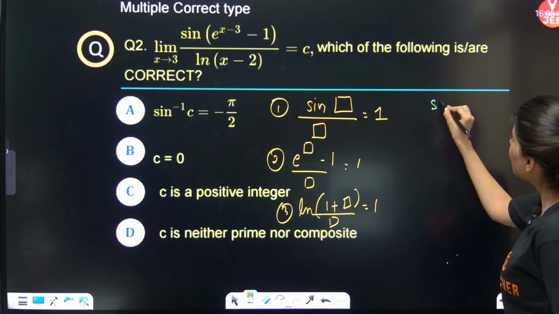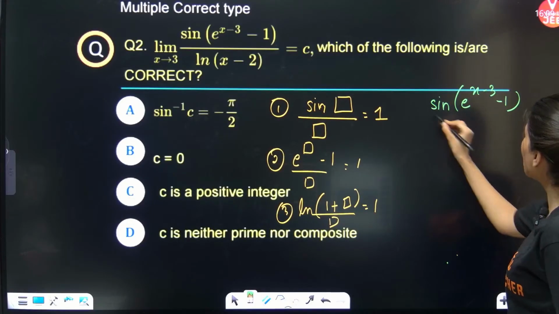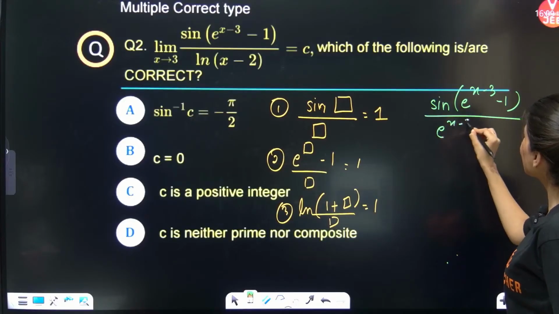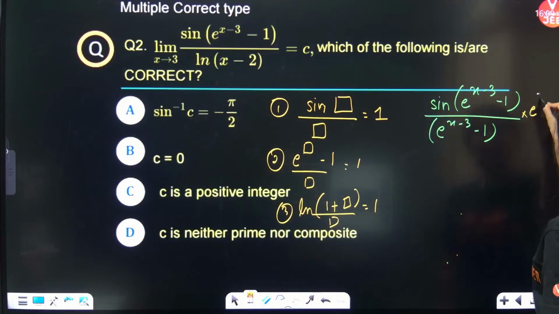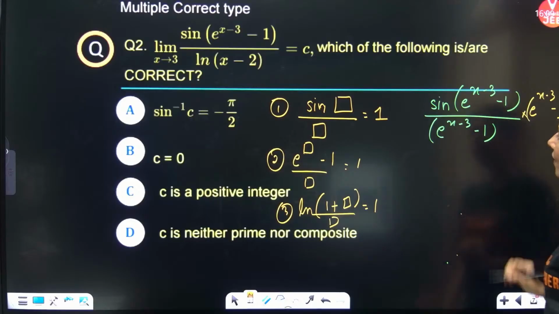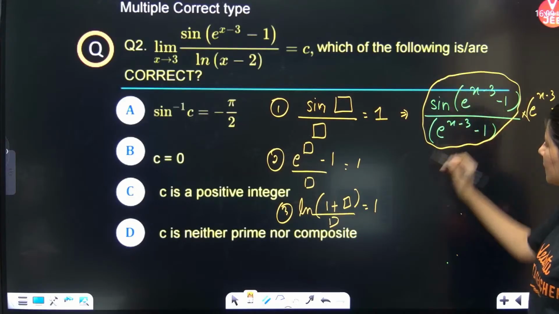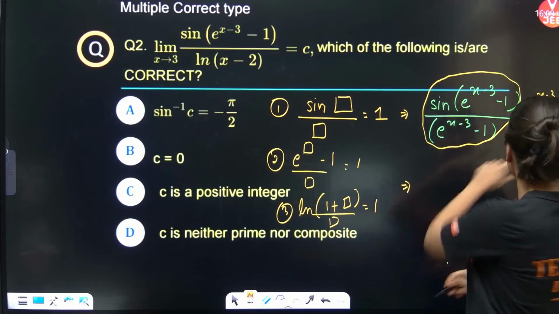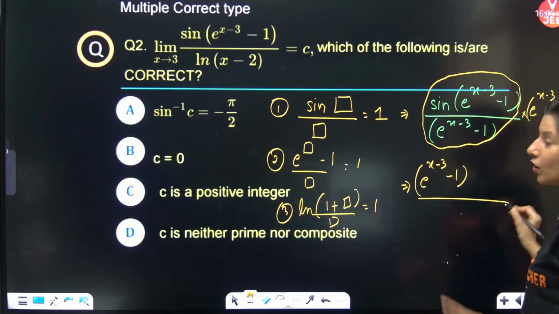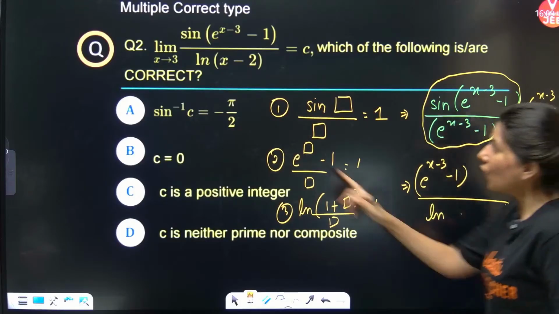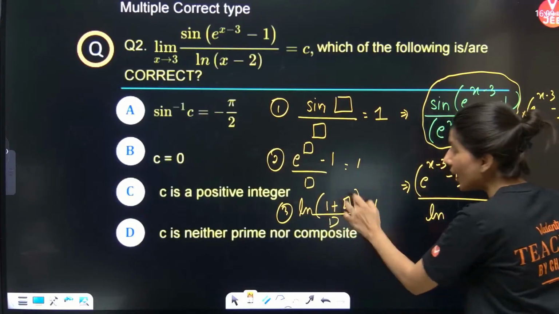Okay. So first of all, sine of 0 is getting created. So e power x minus 3 minus 1. So what I want is 0 over here. So e power x minus 3 minus 1 I have divided, and now I'll multiply it by e power x minus 3 minus 1. Correct? Okay. So this is something I have done, and this will become 1. Alright. So what we are left with is this extra term e power x minus 3 minus 1, and you are having upon log of x minus 2. Now wait, log of x minus 2, if you put 3, so log of 1 is getting created. You know what? Log of 1 plus 0.